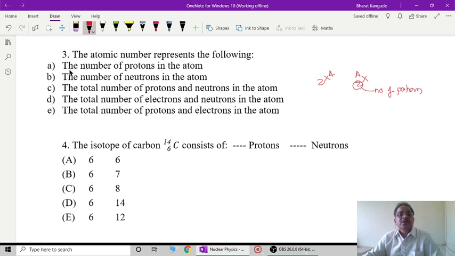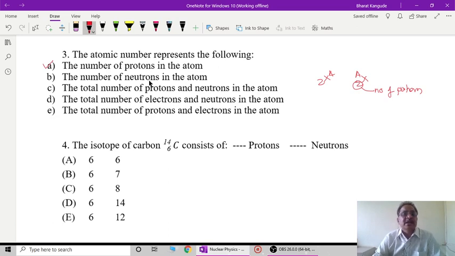Out of this, option A is the correct option. The total number of protons in the atom is nothing but the atomic number, and this is the fundamental basis on which we can draw a periodic table, wherein each and every element can be placed at its proper location in the periodic table.